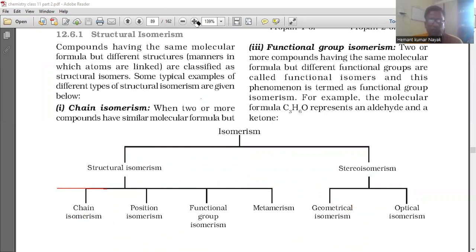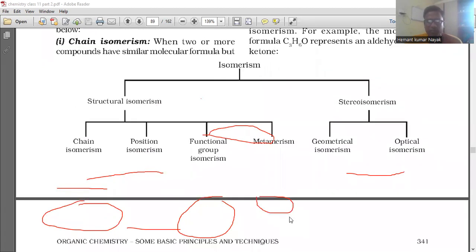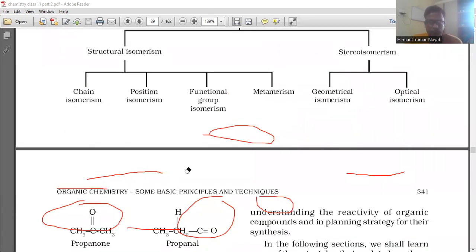Isomerism is the beginning, and one question will definitely come from the isomerism section. This is structural isomerism, and this is stereoisomerism. In structural isomerism, we talk about chain isomerism, next is position isomerism and functional group isomerism, and next is metamerism. In stereoisomerism, geometrical isomerism is there, and optical isomerism is also there.